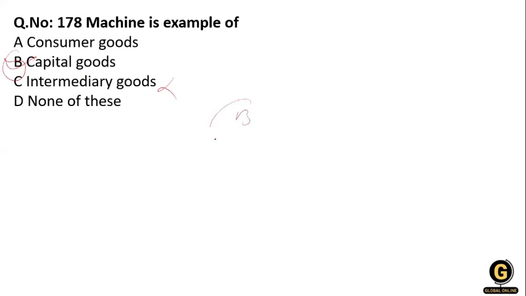So option B is correct, because capital goods are used in the business, and they are physical assets that play a role in production. Sometimes it is called property, plant and equipment. Capital goods are also included in fixed assets. That is why machinery is included in capital goods.